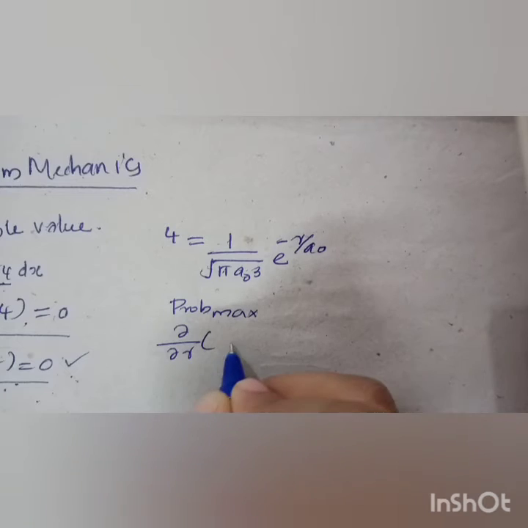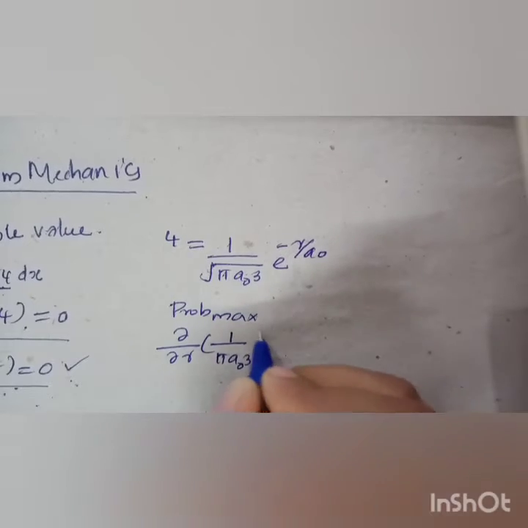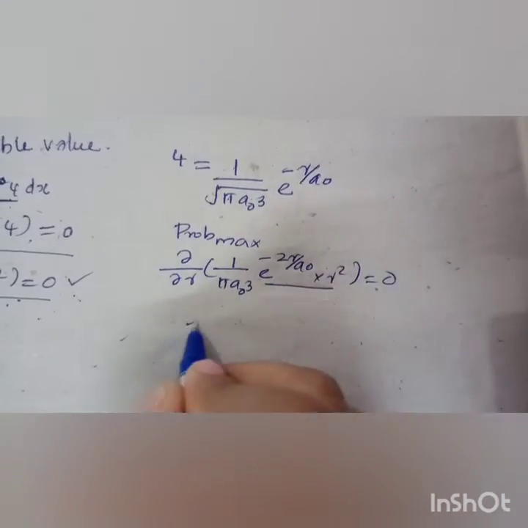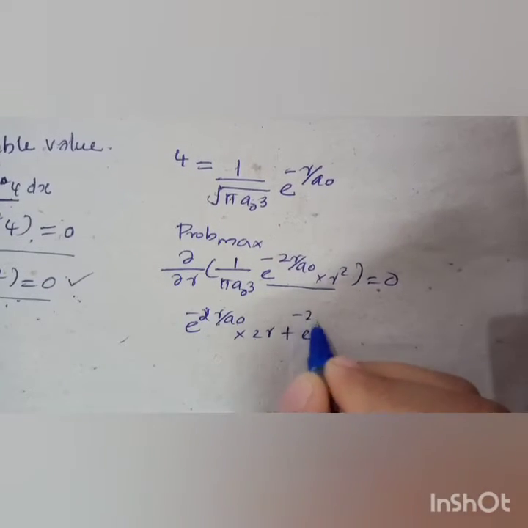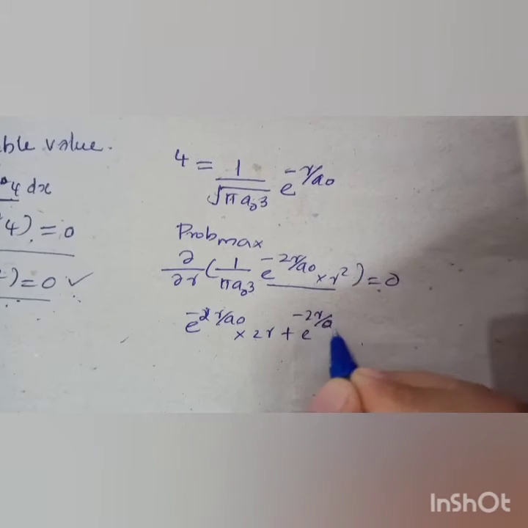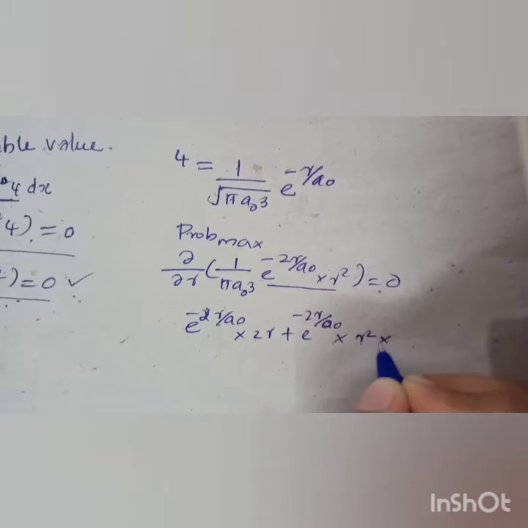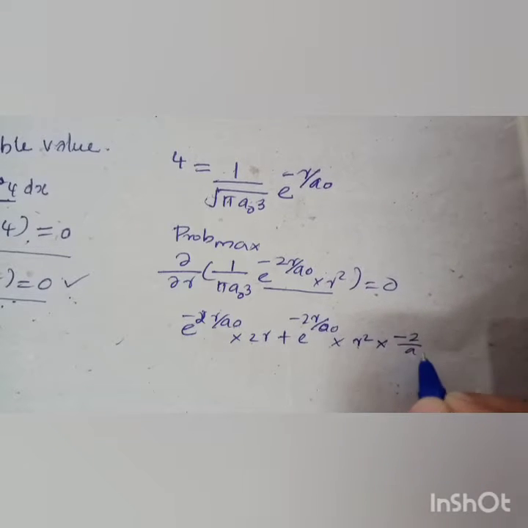For that, dou by dou r of psi star psi into r square is equated with 0. That is 1 by pi a naught cube e raised to minus 2r by a naught into r square equated with 0. The derivative of this function is first function into derivative of second plus second function into derivative of first, that is minus 2r by a naught into minus 2 by a naught.